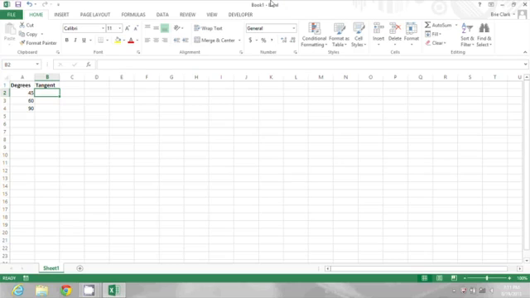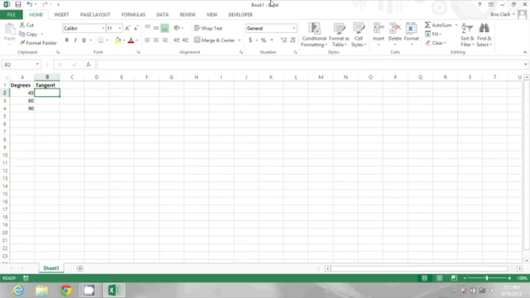Insert tangents in Excel. On this spreadsheet, I have a list of some different angles in degrees, 45, 60, and 90. And if you know trigonometry, you'll know that the tangent of 45 degrees is 1.